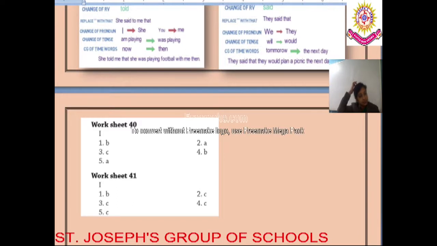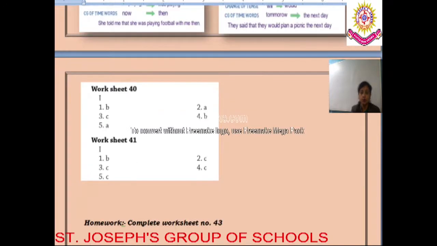So dear students, with this I will end today's class, and of course there is homework for you. You have to complete exercise worksheet number 43 as your homework, and the solution will be provided to you soon, so that you can have a self check. So try to solve worksheet number 43 as your homework.